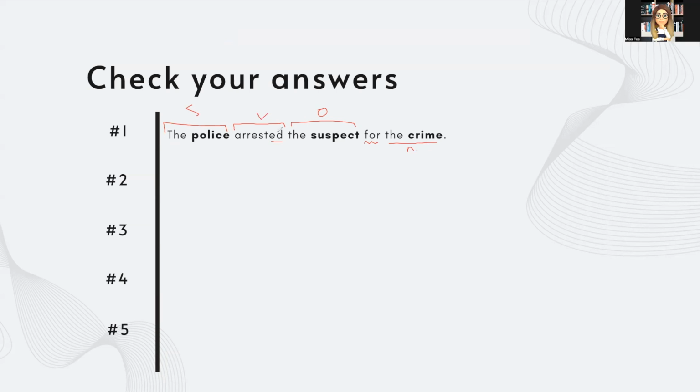For spelling, you just want to remember that there's 2 R's in the word arrested. That can be a little bit tricky sometimes. And when you say suspect, don't forget the C. When we say this word really fast and when you hear it, you might not hear the C as well, but you do want to practice writing that if you forgot it so you can remember that it's there. Also, the word police has a CE, which does make an S sound. So make sure that you have CE and you practice that if you didn't get that correct.